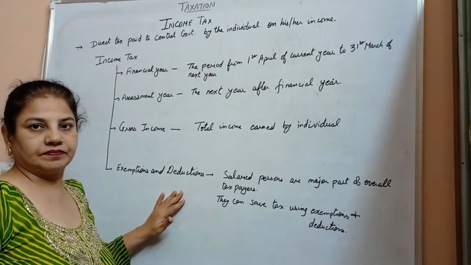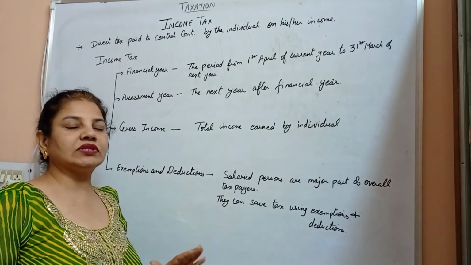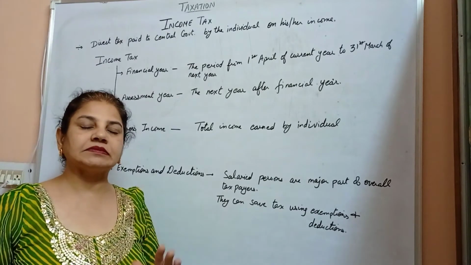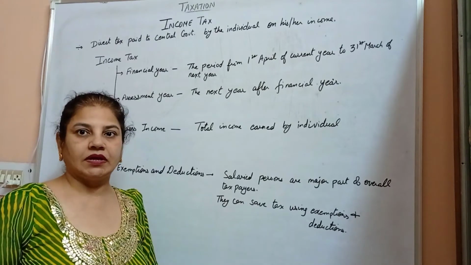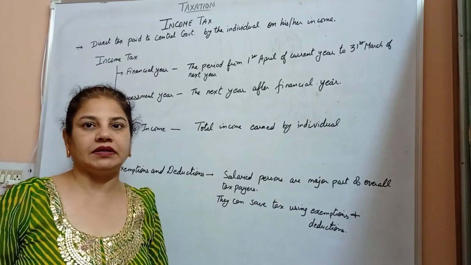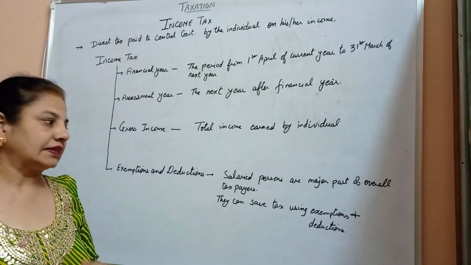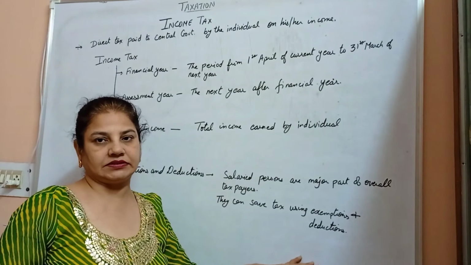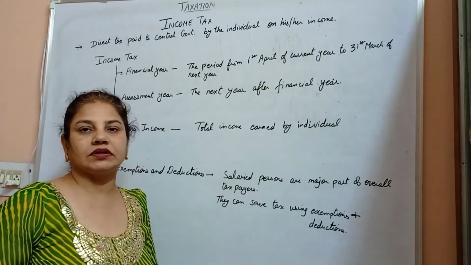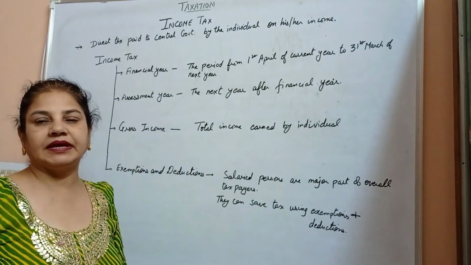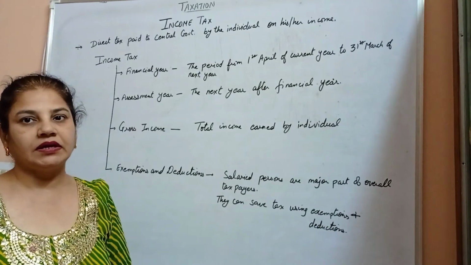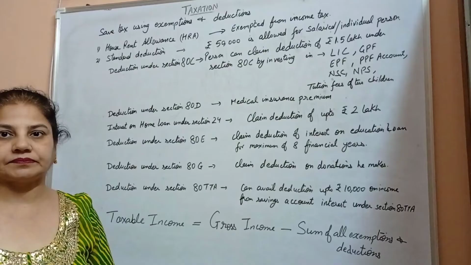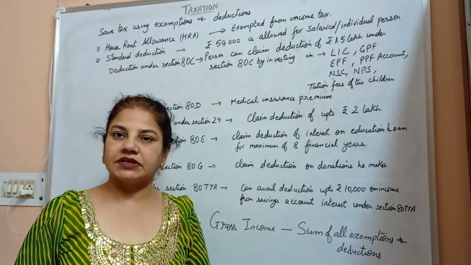Exemptions and deductions. As we know, the maximum taxpayers are salaried persons. Now, how can they save their money? How can they save the tax? That tax can be saved by using exemptions and deductions. There are a few steps which can help them to save their money. I will explain those under exemptions and deductions.